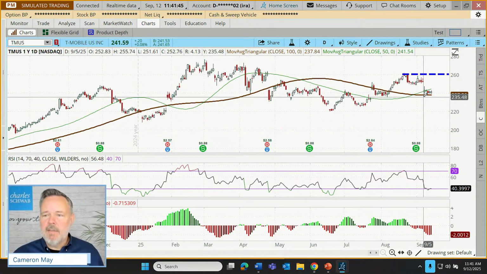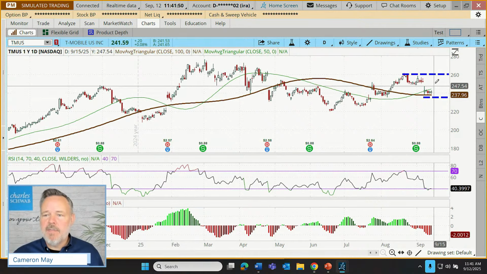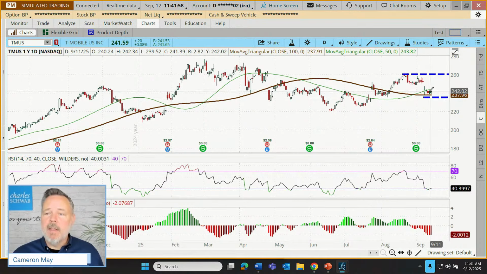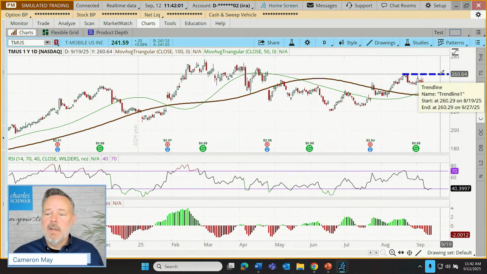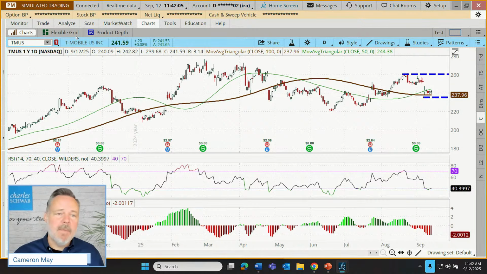You can see this is not going to provide a ton of wiggle room. The trader, if they feel like they need more space, and if they feel like they're justified with the reward potential, maybe they can take a larger per share risk. They might nudge that lower, but that's going to be our example here. Let's buy some shares with a plan to exit at 260 or stop down at 235.